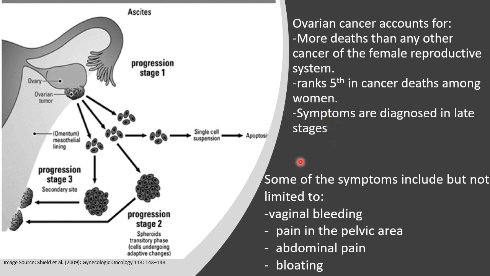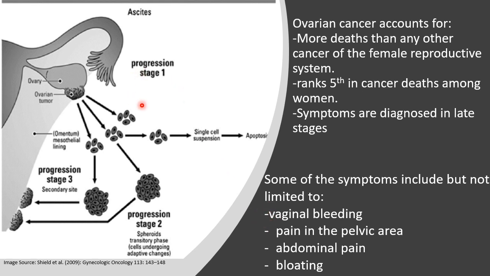Some of the symptoms include, but are not limited to, vaginal bleeding, pain in the pelvic area, abdominal pain, and bloating. As we can see from the symptoms that have been listed, they can also be associated with some other female gynecological issues, which makes diagnosis of ovarian cancer quite hard.